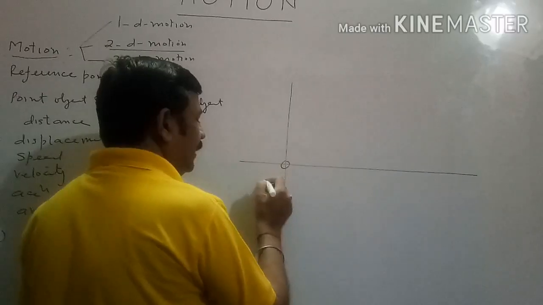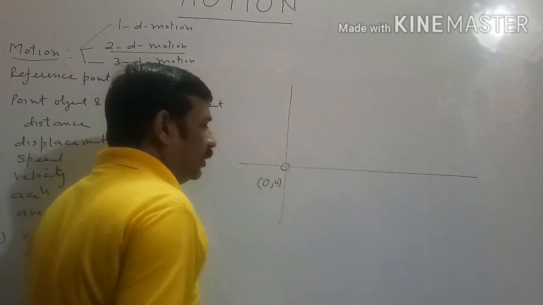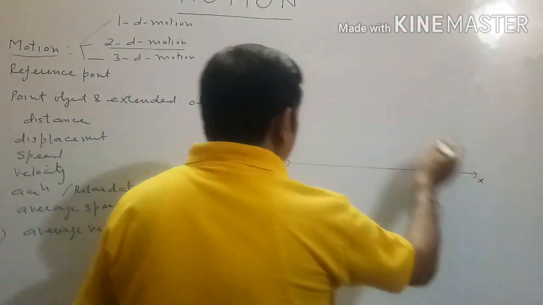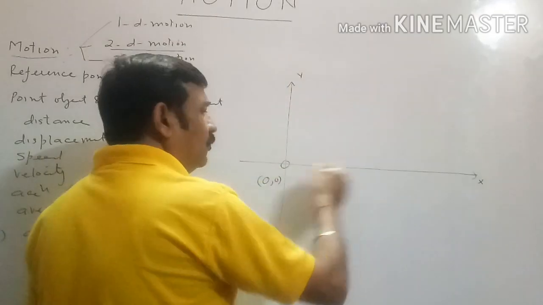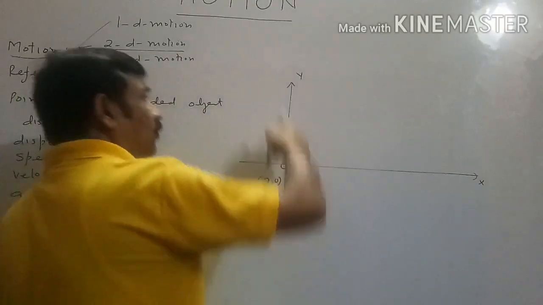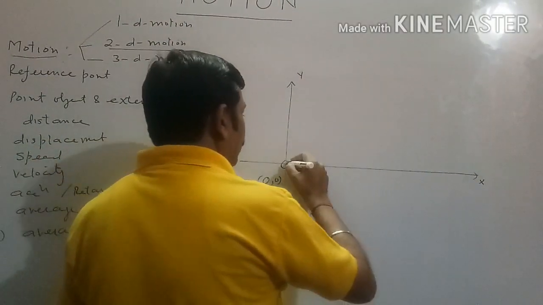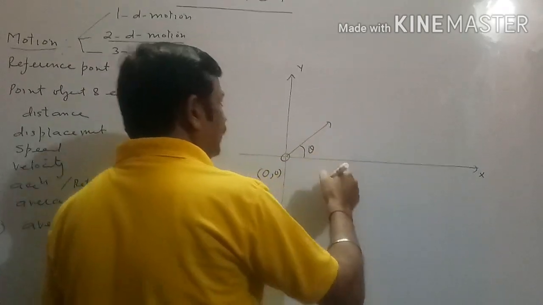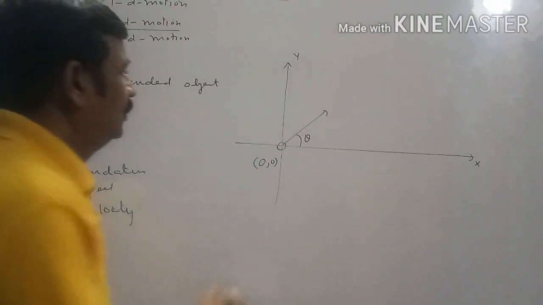Body was initially at the origin having position coordinate 0, 0. This is x-axis, this is y-axis. Neither body is moving along horizontal direction nor body is moving along vertical direction. We have thrown the body like this at some angle theta from the horizontal.